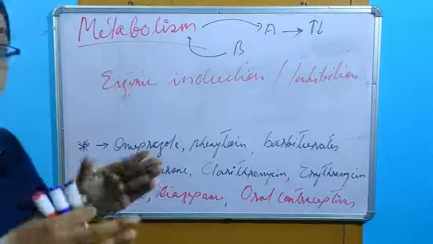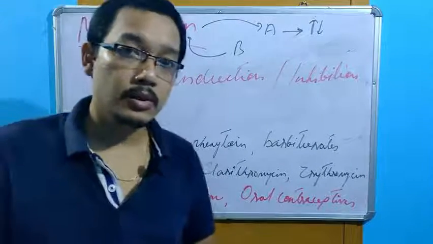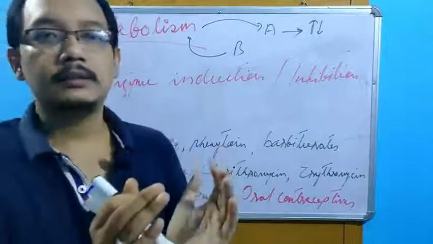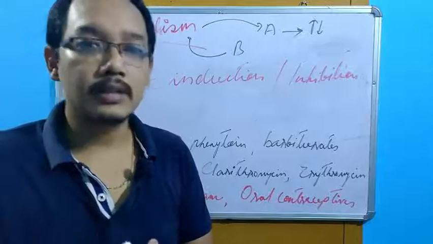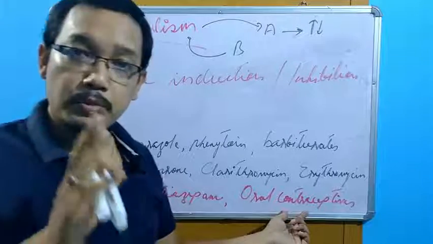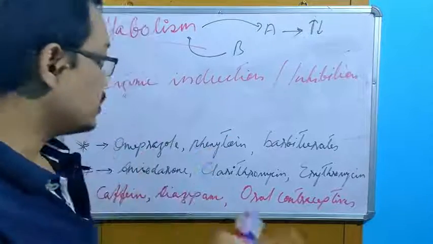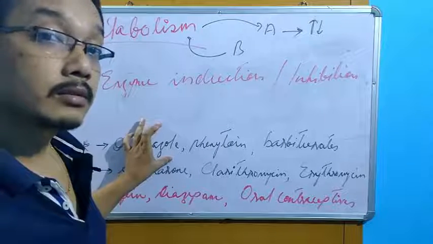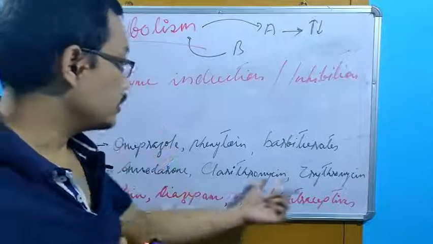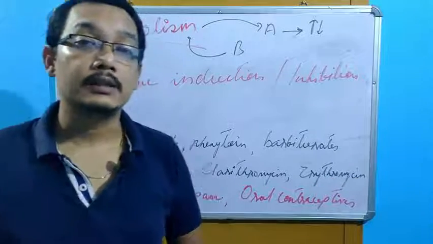Now, what kind of drugs are affected? We can say this one is a substrate also. In case of metabolism, we are saying this one is a substrate. But as per the drug-drug interaction concept, we are saying this one is an object drug. So caffeine, diazepam, oral contraceptives. We should be very careful if a lady is taking oral contraceptives, and if she also takes omeprazole, very commonly taken medicines, or some erythromycin group of antibiotics, there will be drug-drug interactions.